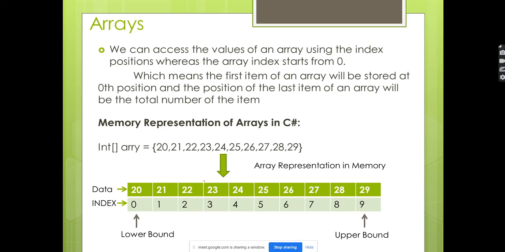What is an index here? Index is for the memory value identification, because internally the values are stored in RAM. It's a reference type, right? It's going to be stored in the reference area, internally separated into the heap memory and the stack memory locations.